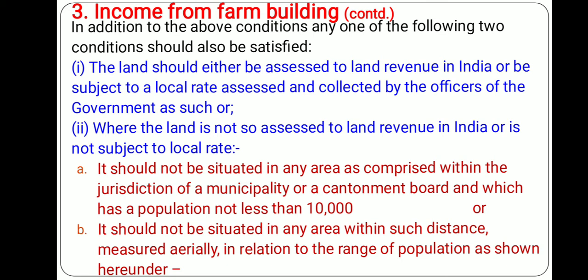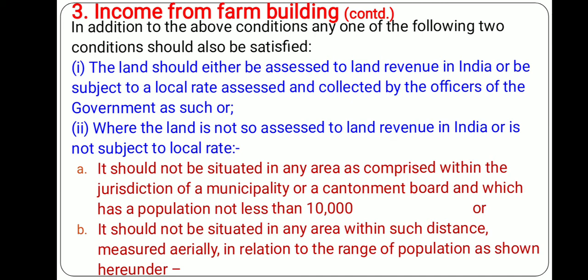If not, where the land is not so assessed to land revenue in India or is not subject to the local rate, then it should not be situated in an area comprised within the jurisdiction of a municipality or cantonment board which has a population of 10,000 or more.